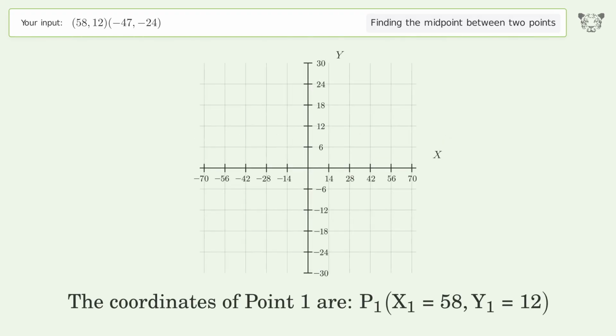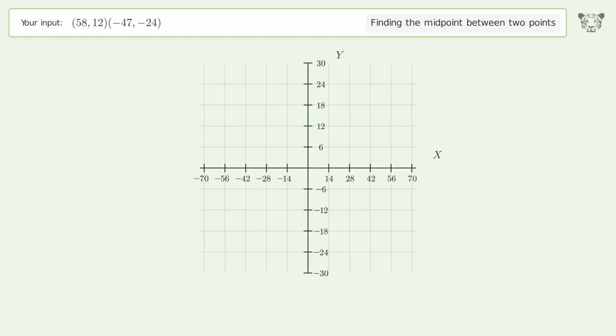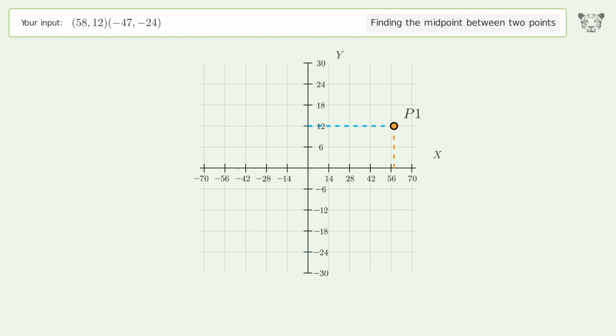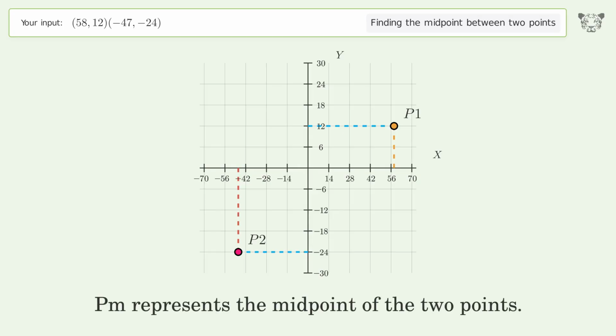The coordinates of point 1 are, x1 equals 58, y1 equals 12. The coordinates of point 2 are, x2 equals -47, y2 equals -24. PM represents the midpoint of the 2 points.